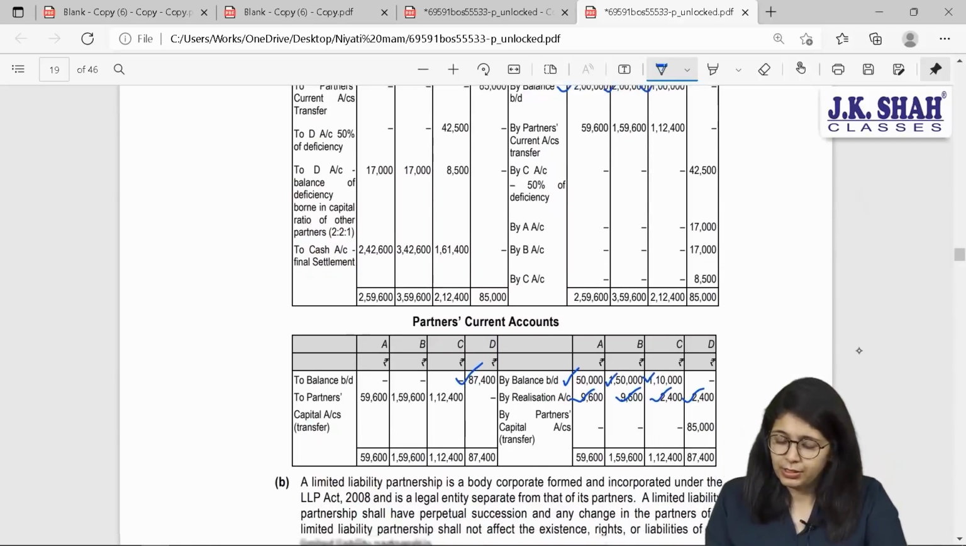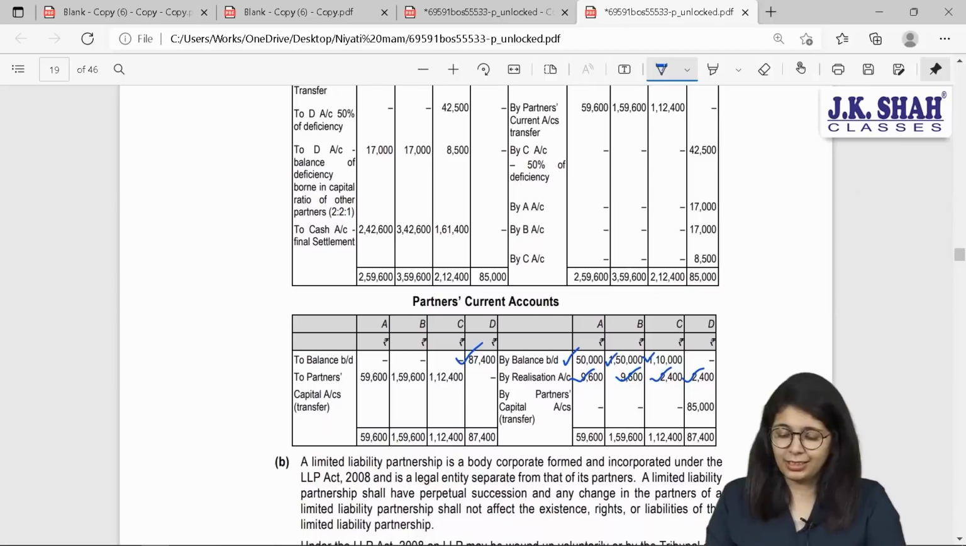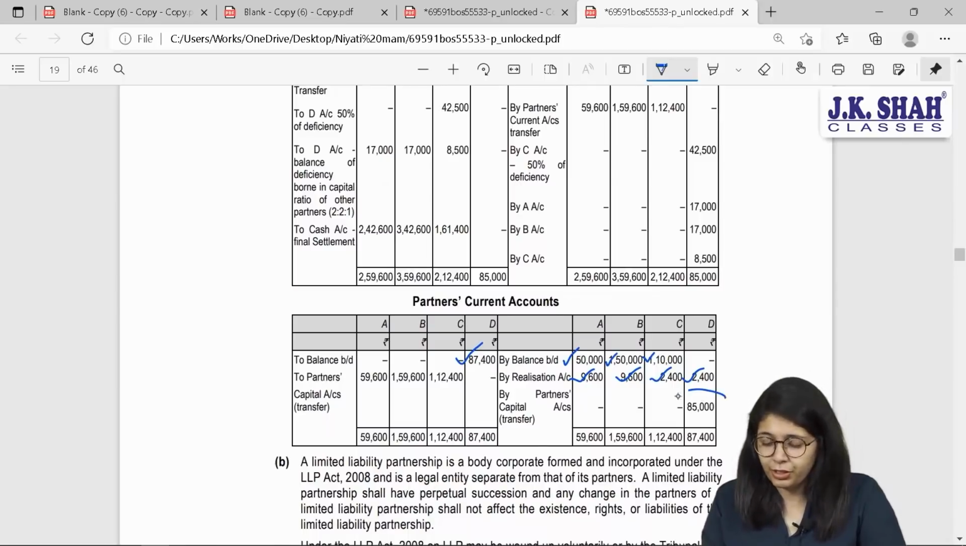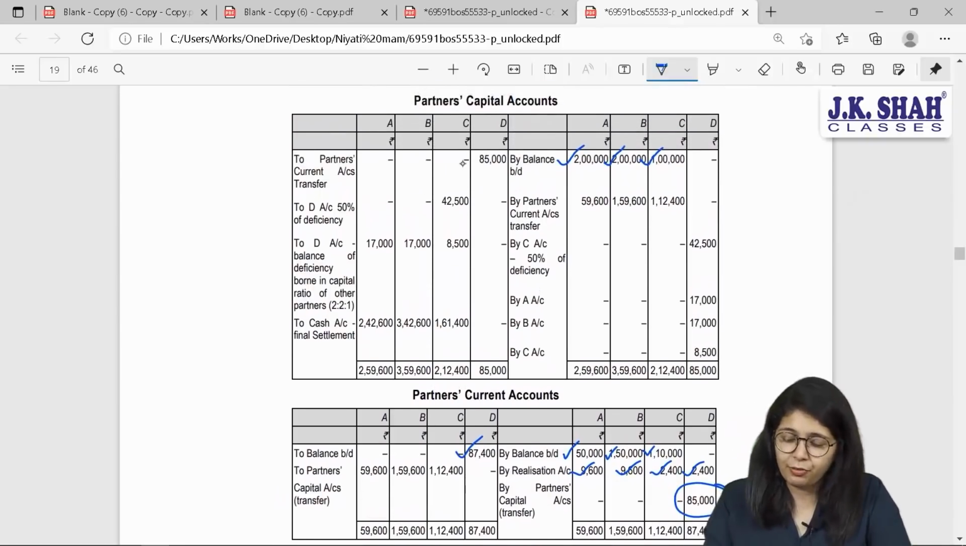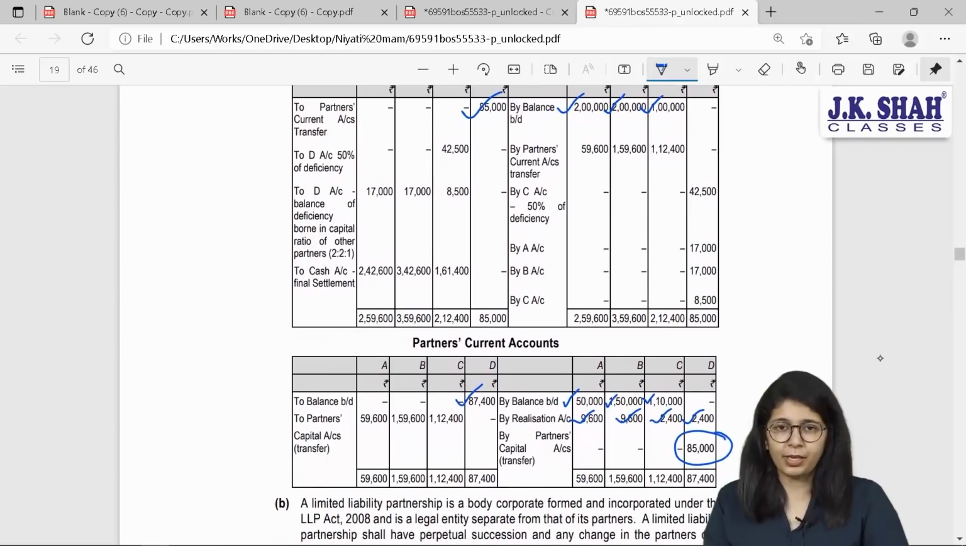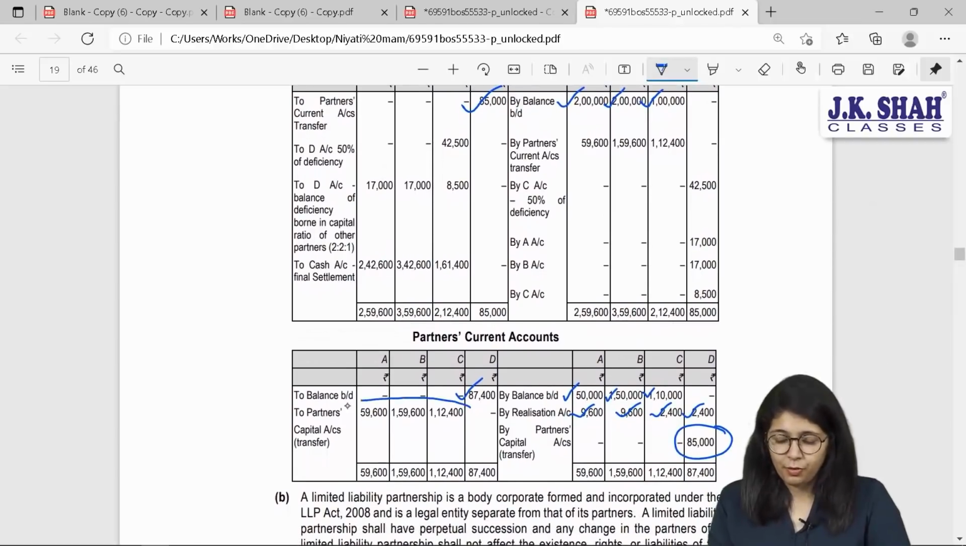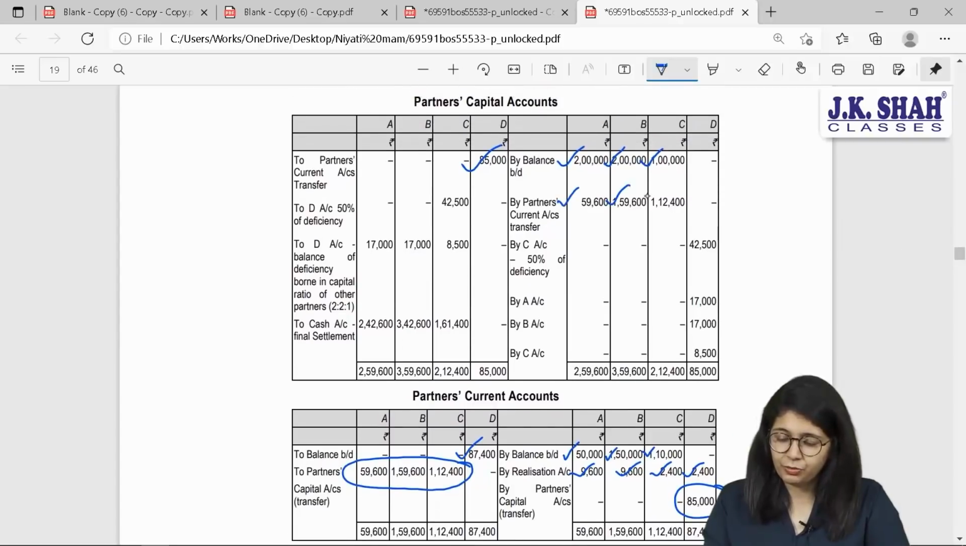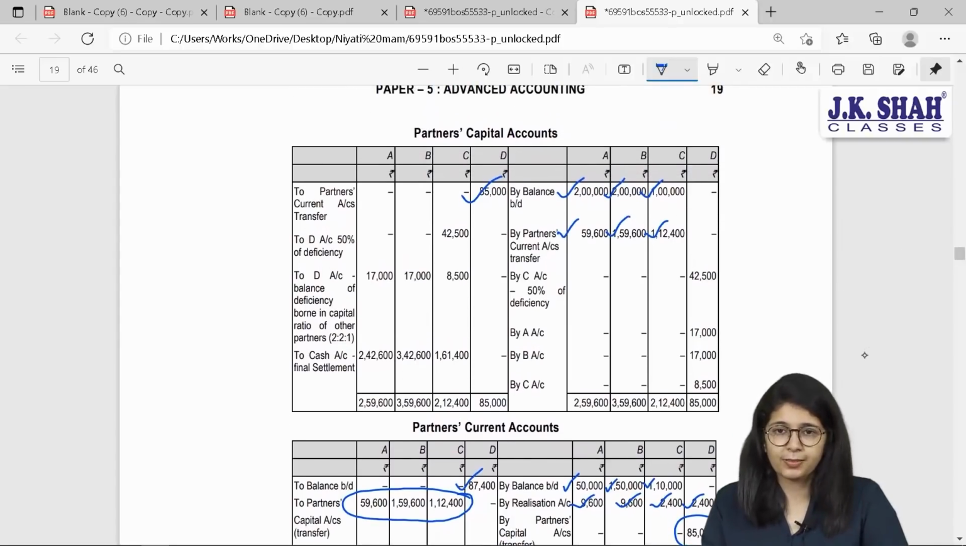Now starting with Mr. D, he has a debit balance of 87,400. His account was credited by 2,400, thus giving you a balancing figure of 85,000. The second effect will be on the debit side of the capital account, 85,000. For the remaining partners, these are their balancing figures, which I'll transfer to their individual capital accounts.